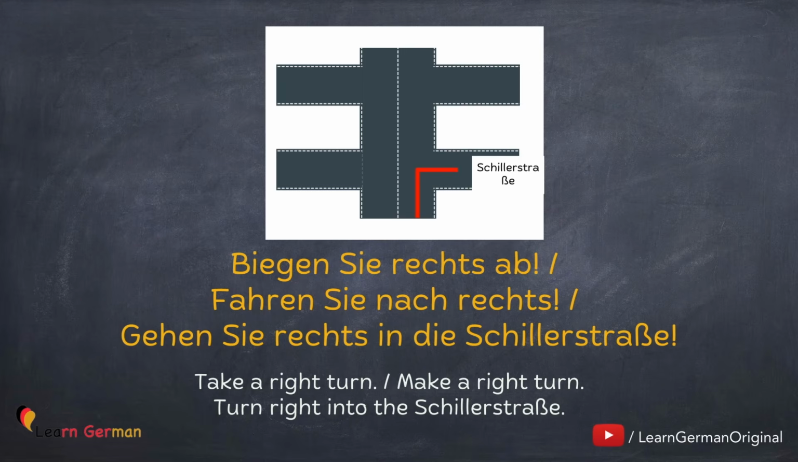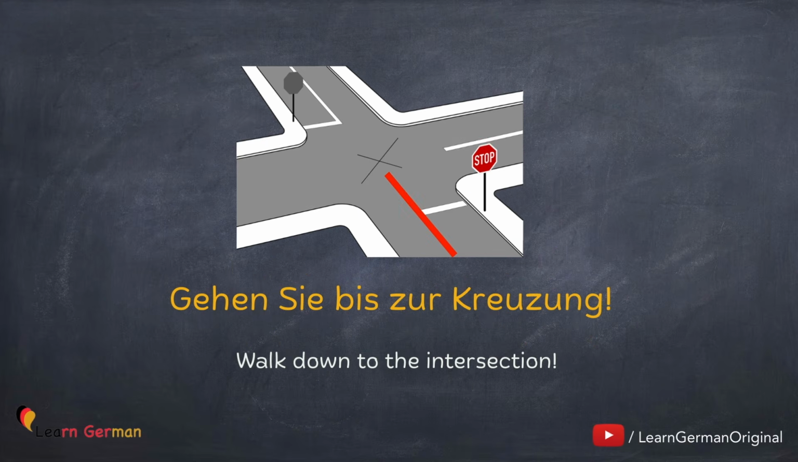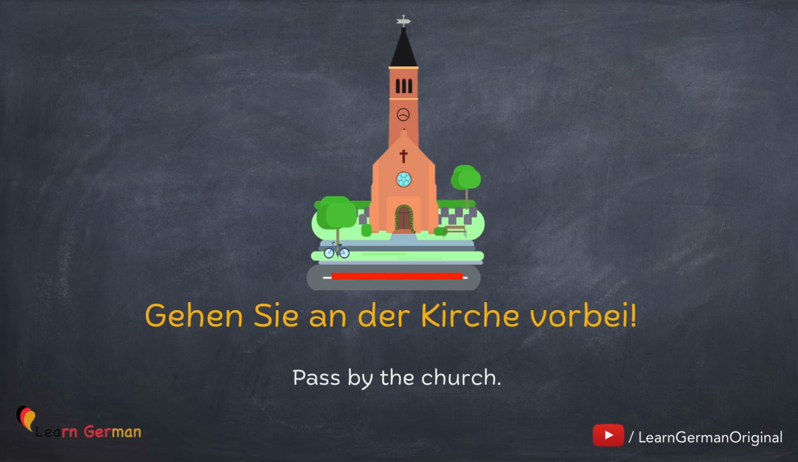You might have noticed that all these sentences are in imperative. If you want to revise imperative, you can watch our video on the same. The link can be found below. Now let's move on to the next one. Gehen Sie bis zur Kreuzung. When you have to pass by something, you would say, Gehen Sie an der Kirche vorbei.